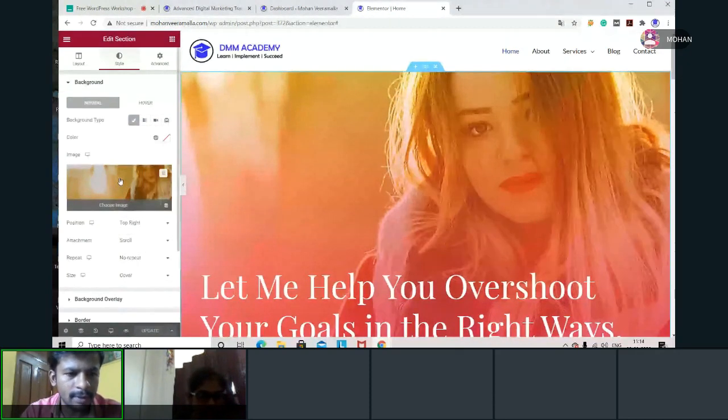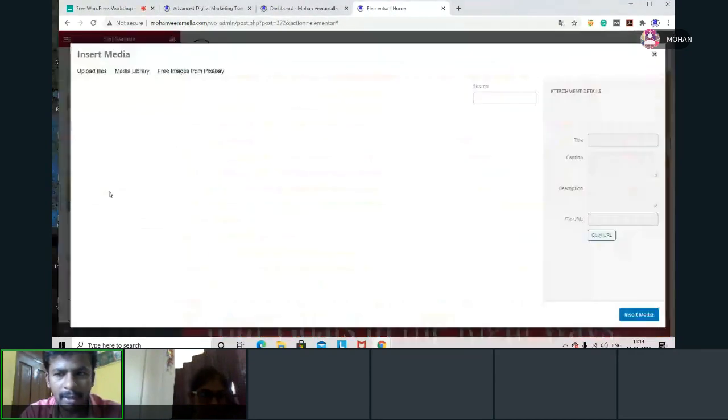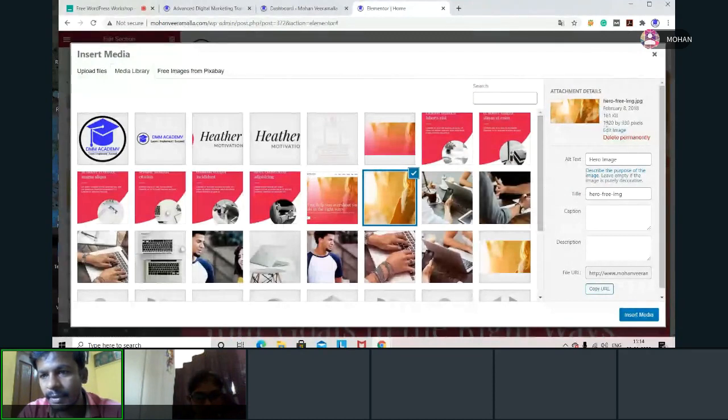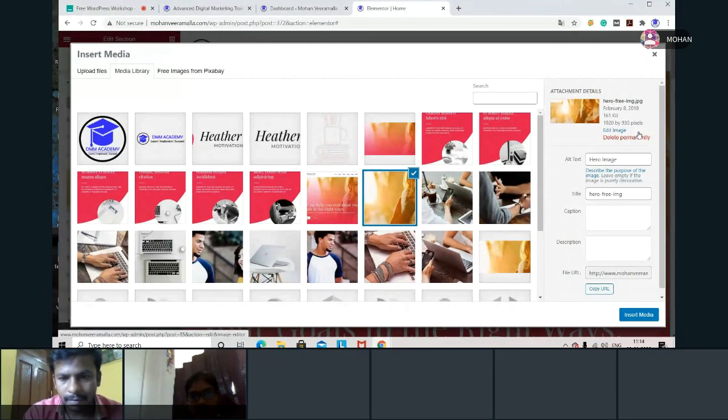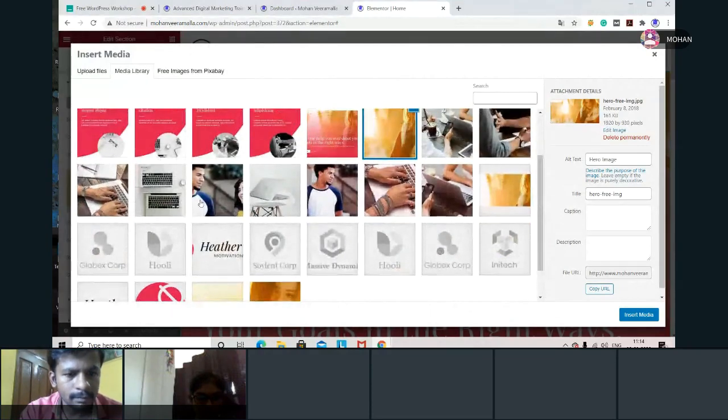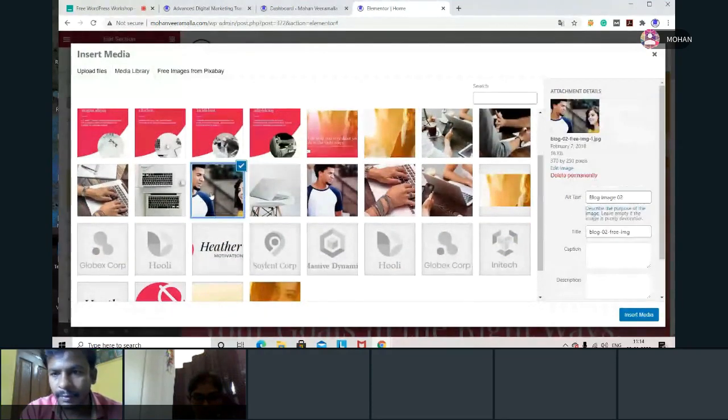How to choose? For example, I'm clicking on this. When I click on this, it is showing me here on the right hand side 1920 by 930 pixels. That means 1920 is the width and the height is 930 pixels. This is the size of the picture. Now I have to choose an image which will fit into the frame. I'll try to use this. What is the size? 370 by 50.